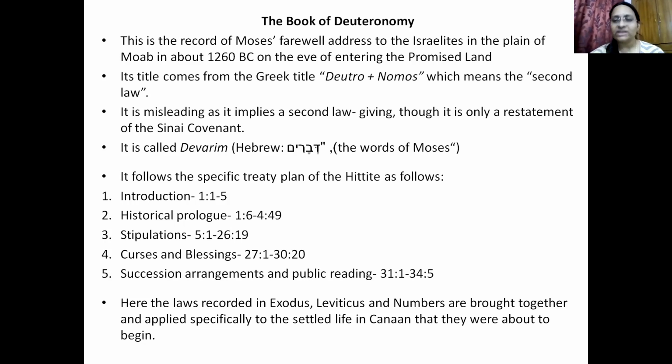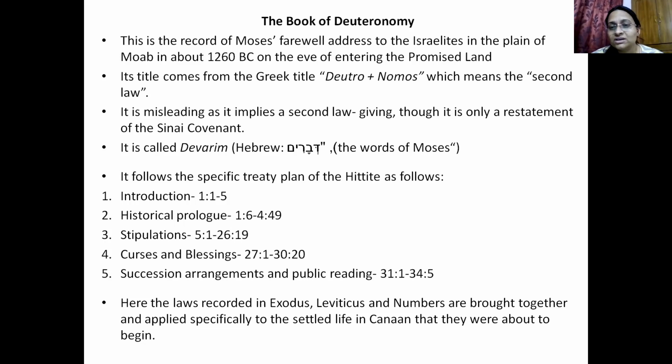So what he is doing, he is going to reiterate and repeat all the promises and all the laws to the people. He's going to remind them and repeat all the laws to the people. So it is entitled Deuteronomos. Deuteronomos means second law, which is actually quite misleading, because it is not the second law.